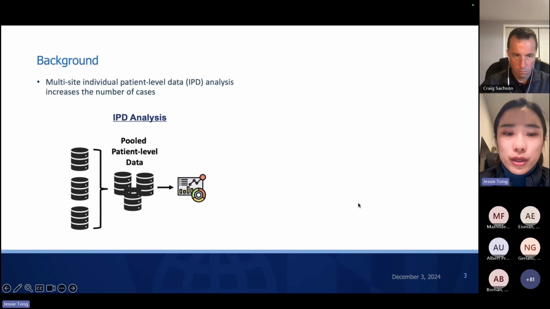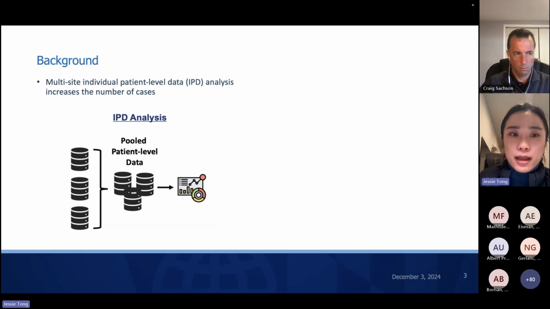If we want to increase the sample size to conduct analysis on rare disease, a straightforward way is to combine the individual patient level data from multiple hospitals together. By pooling all of the patient level data together, such a strategy will help us improve not only the sample size, but also the statistical power and the generalizability of the statistical and clinical findings.